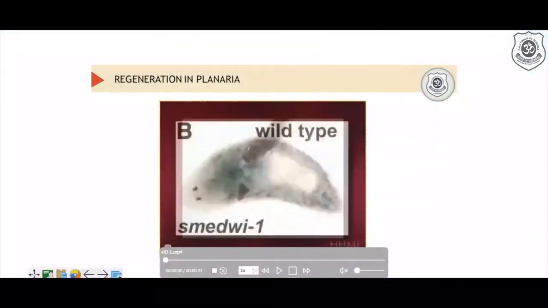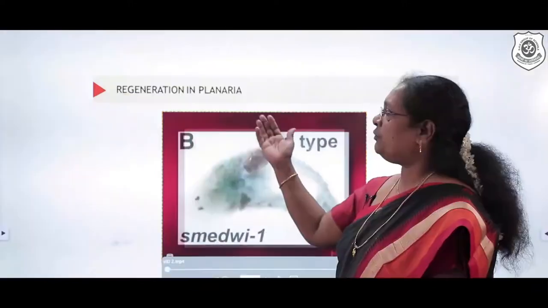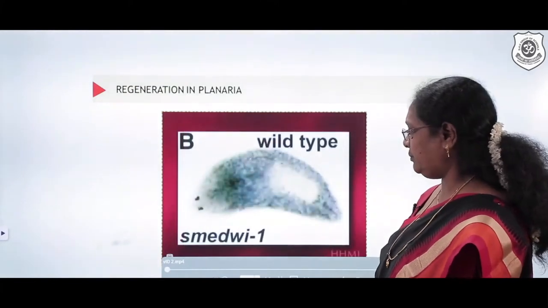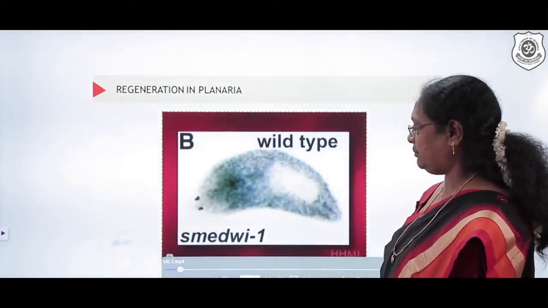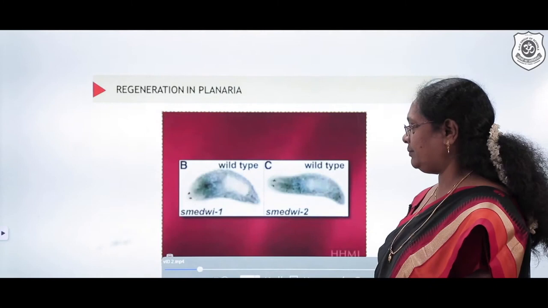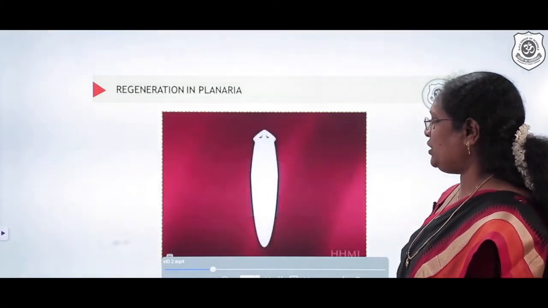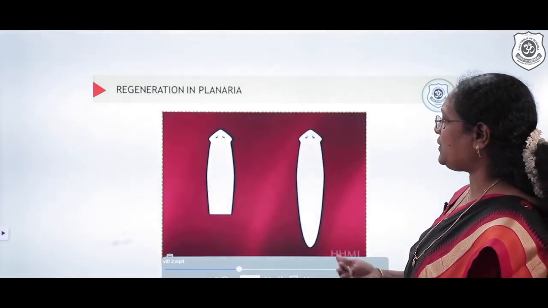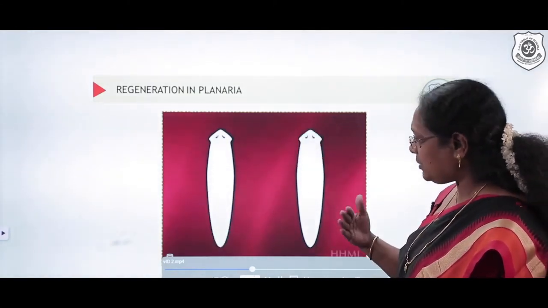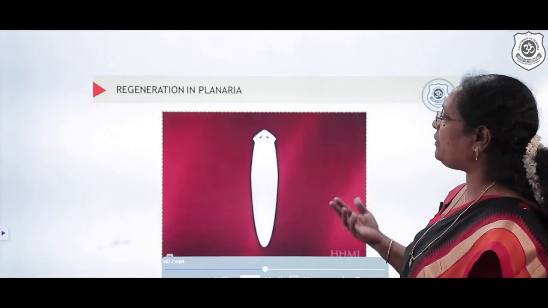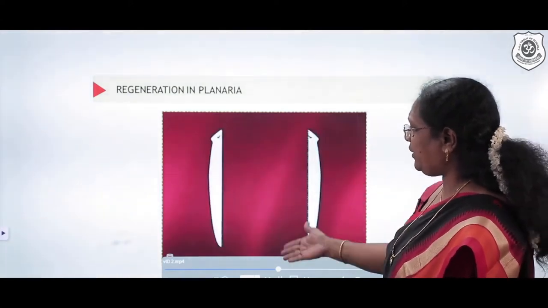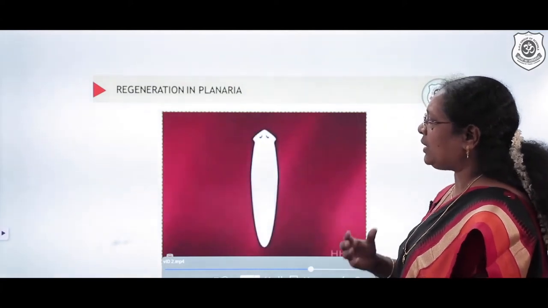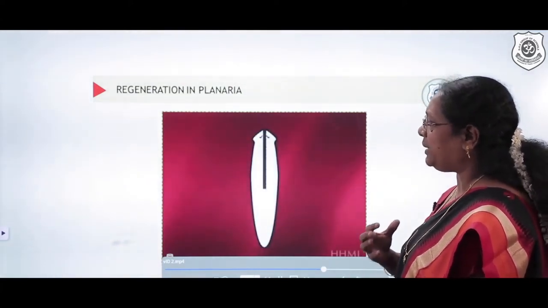We'll just have a small look at a video which shows the regeneration in planaria. We just observe planaria. If the planaria has been cut into two equal halves in this manner, we find that the bottom as well as the top is developed into two. In case the planaria is cut vertically, you find the other half also grows. So that is what we observe in planaria.